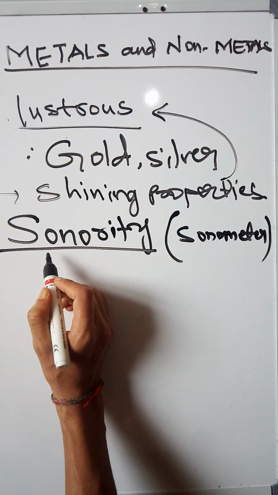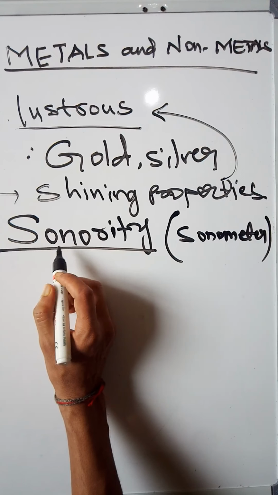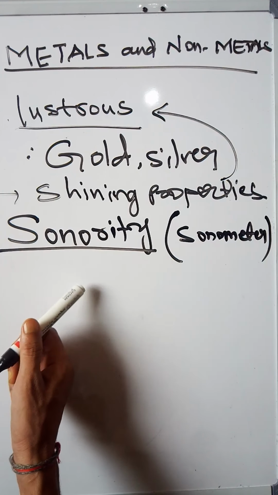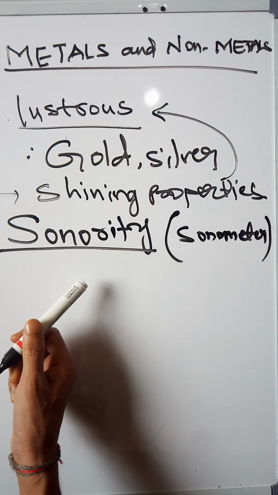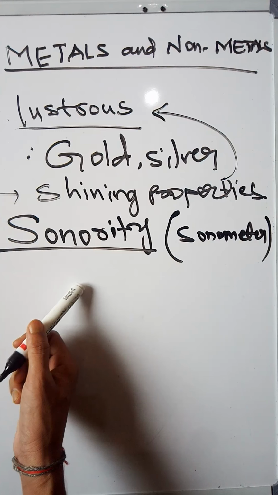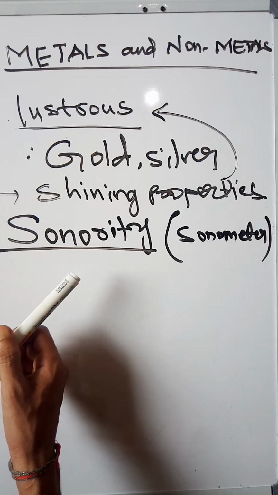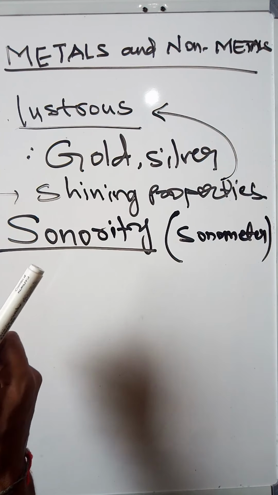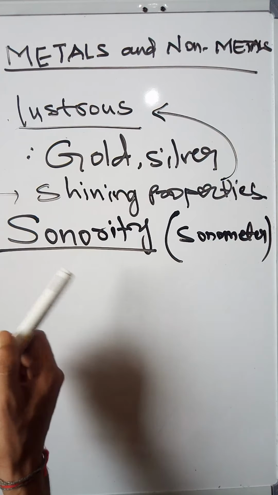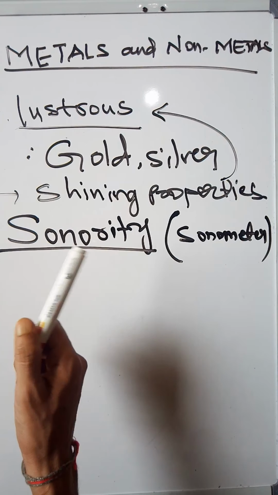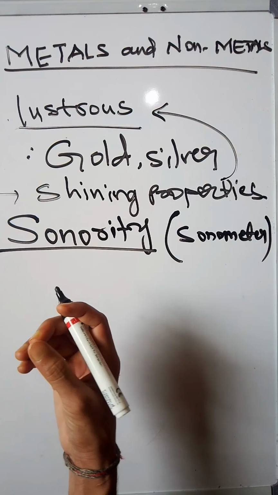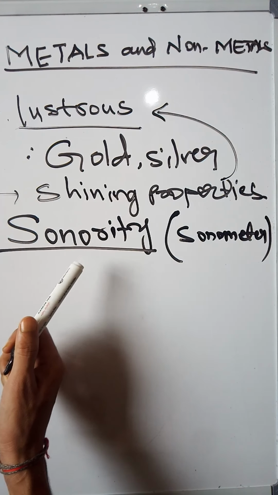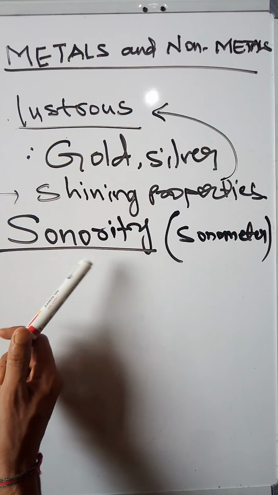Now sonority: if you take wood, like this board, and beat it, you hear how the sound is produced. In our school, for each period the clerk rings a bell. The bell is made of metal, so when he beats the bell the sound comes very clear.